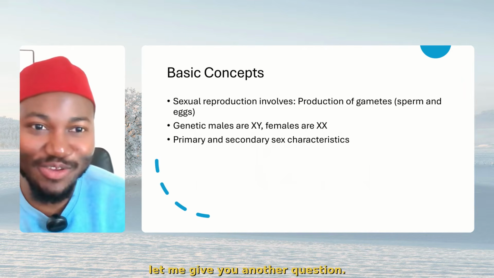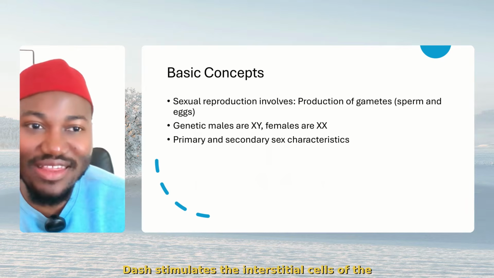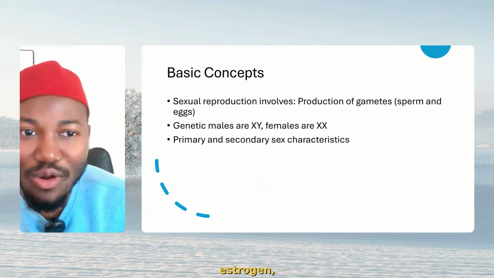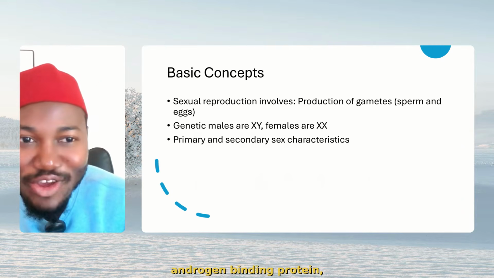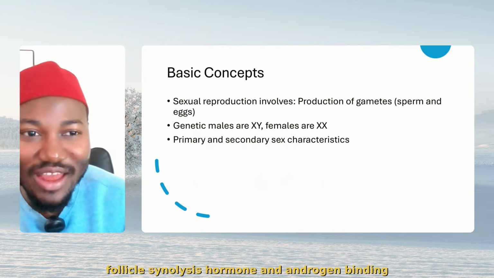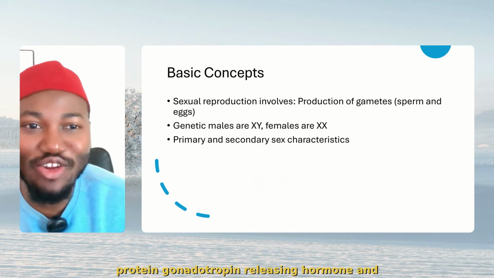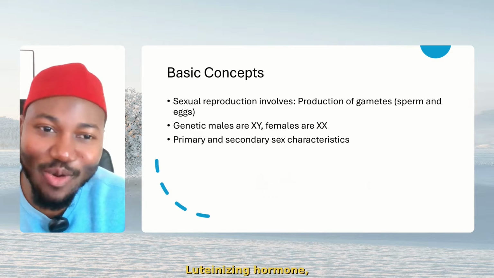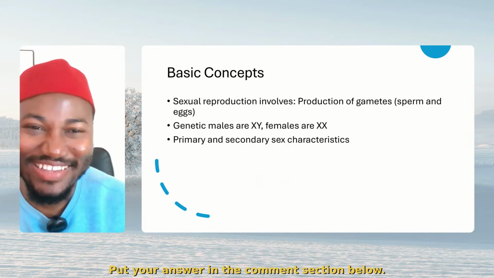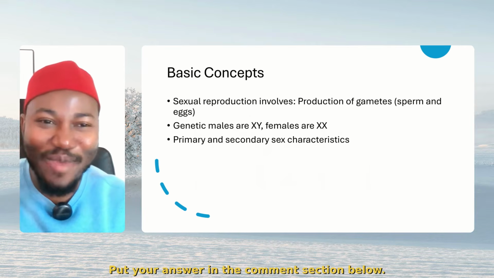Let me give you another question. Dash stimulates the interstitial cells of the testes to secrete dash. Luteinizing hormone, estrogen. Luteinizing hormone, androgen binding protein. Follicle stimulating hormone and androgen binding protein. Gonadotropin releasing hormone and luteinizing hormone. Luteinizing hormone, testosterone. Which one? Put your answer in the comment section below.